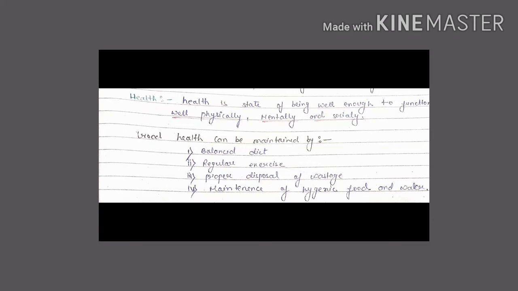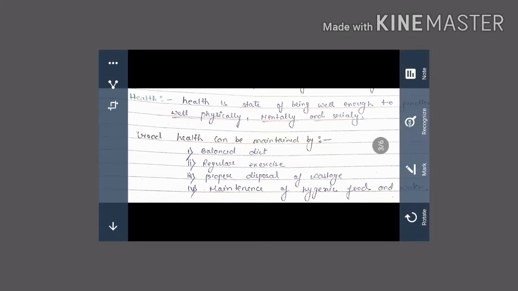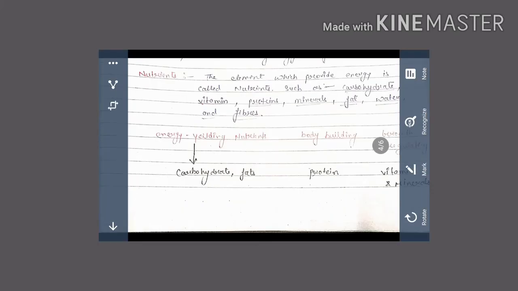Fourth one is maintenance of hygienic food and water. We also have to check that whatever food we are taking or water we are drinking is pure or not. Always we have to take hygienic food and water, otherwise disease will affect our body.